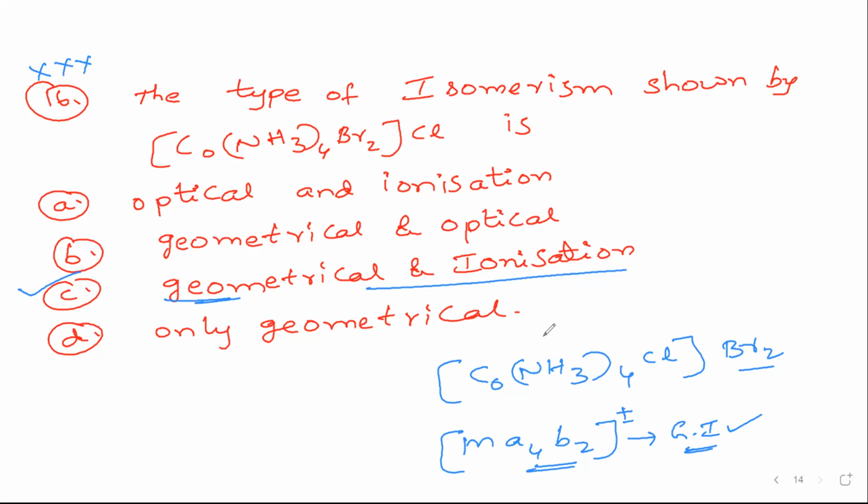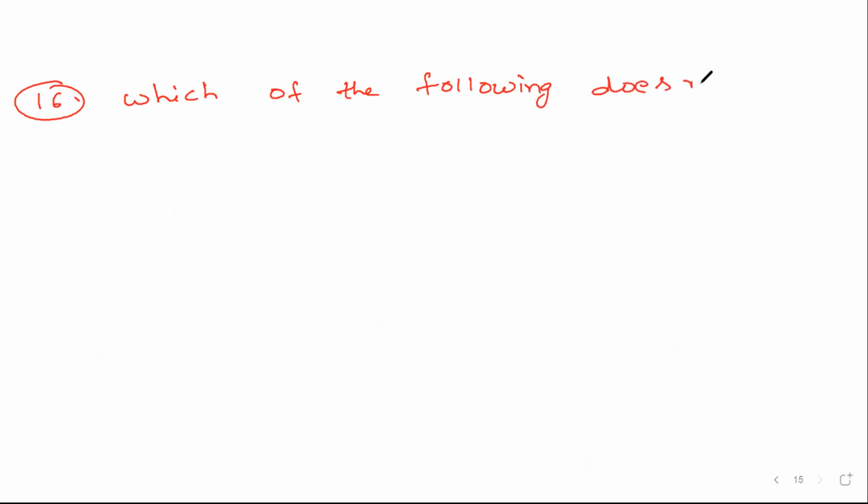Question number 16 or 17, whatever the number could be. Which of the following does not have optical isomerism?